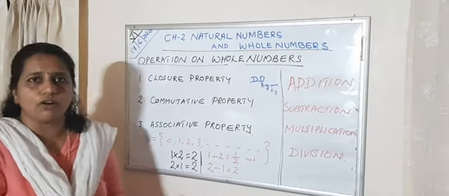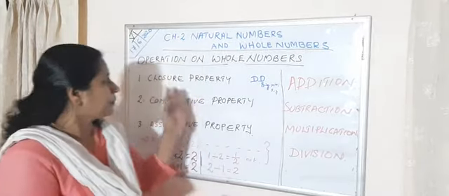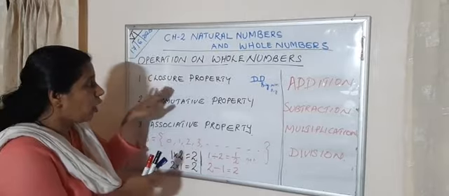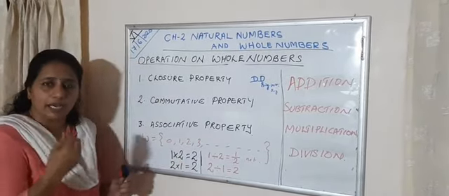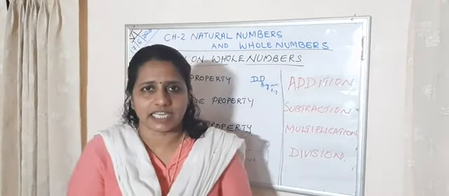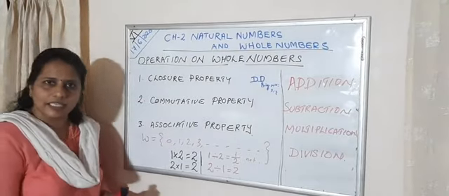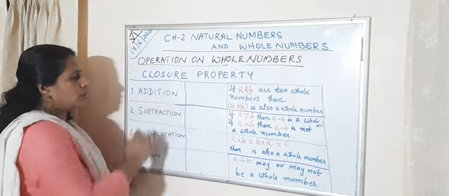So in the case of division and subtraction, we can say the whole numbers may or may not be closed. But in the case of addition and multiplication, we can say they are closed under that operation. Clear? Okay, very good. Here I am saying the closure property.